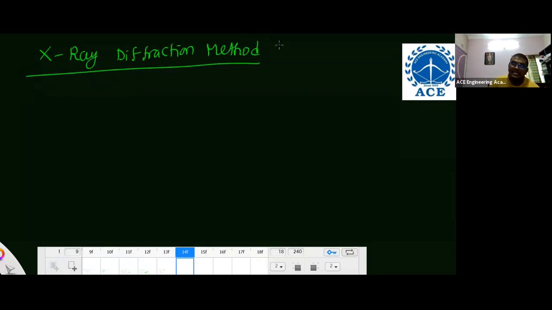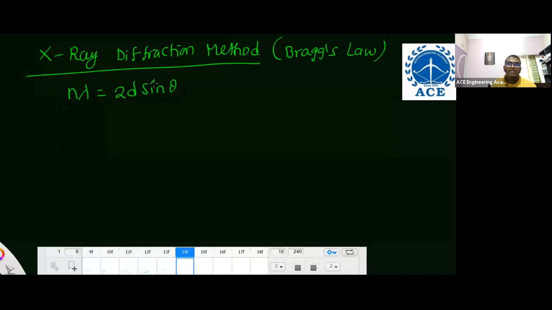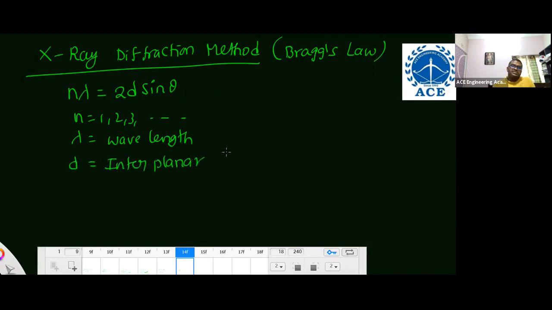And X-ray diffraction method. Either they will ask you a numerical, or otherwise they will ask you the direct formula. X-ray diffraction is also known as Bragg's law. That is n lambda is equal to 2d sin theta. N is 1, 2, 3 like that. In case n is not given, take it as 1. Order of reflection, if it is not given, take it as 1. Lambda is the wavelength of the X-rays, which they will give you. d is the interplanar spacing, which they will give you, or otherwise you will get from the previous formula. And theta is Bragg's angle.